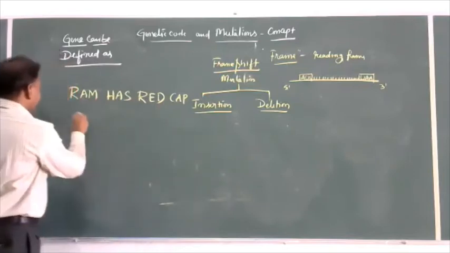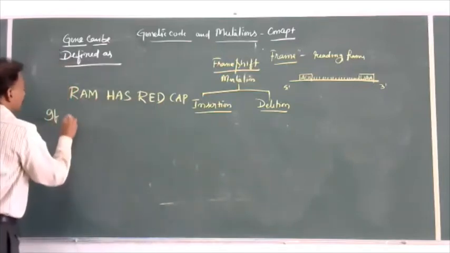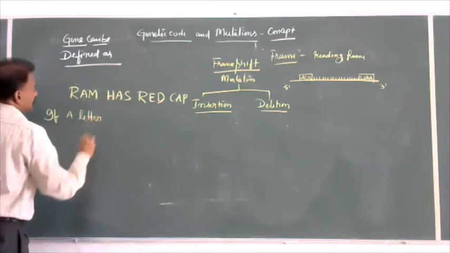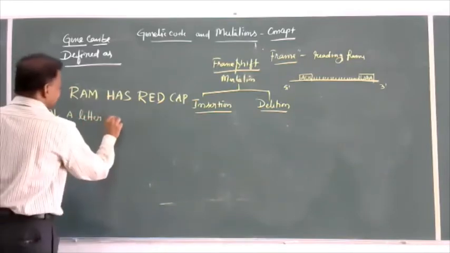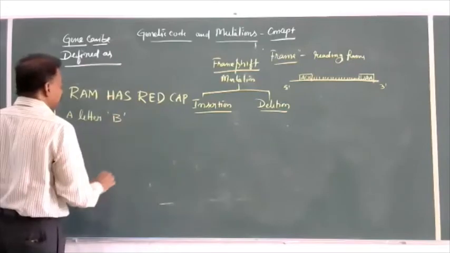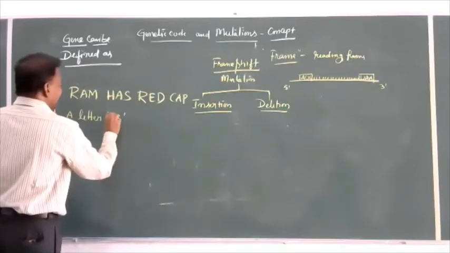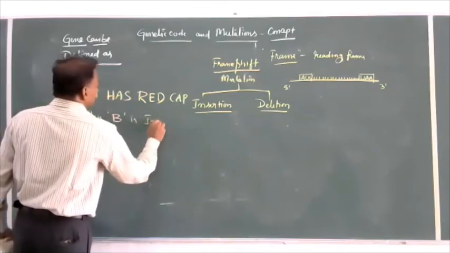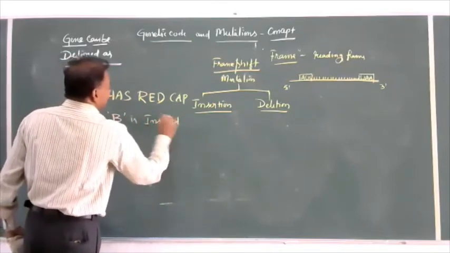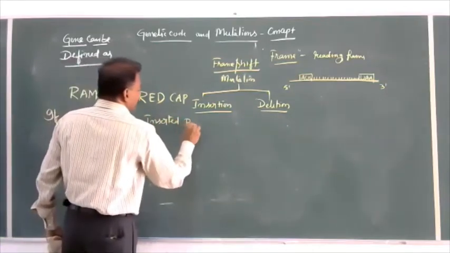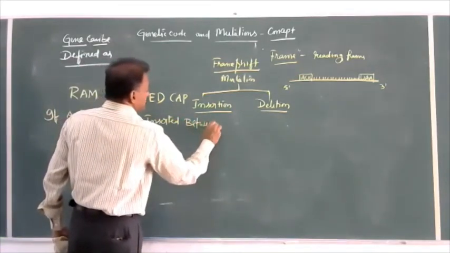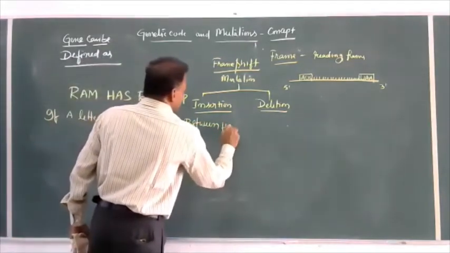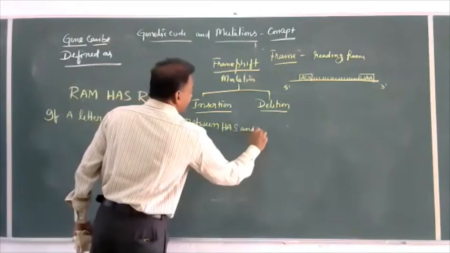What happens if a letter B is inserted, inserted means added, between has and red?